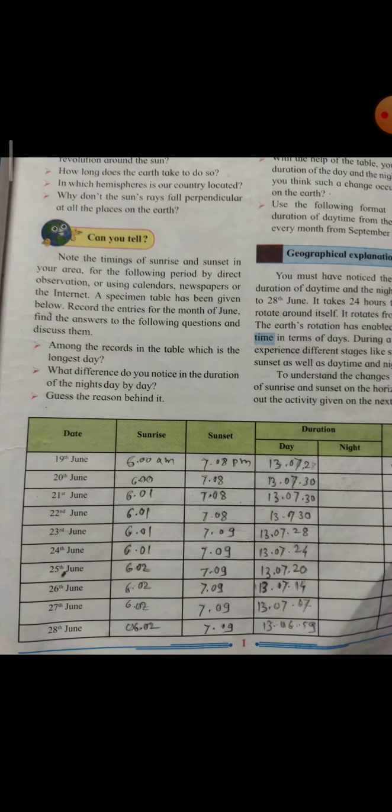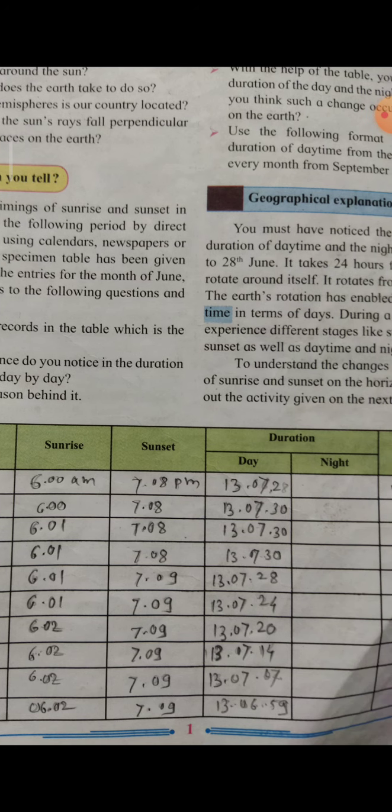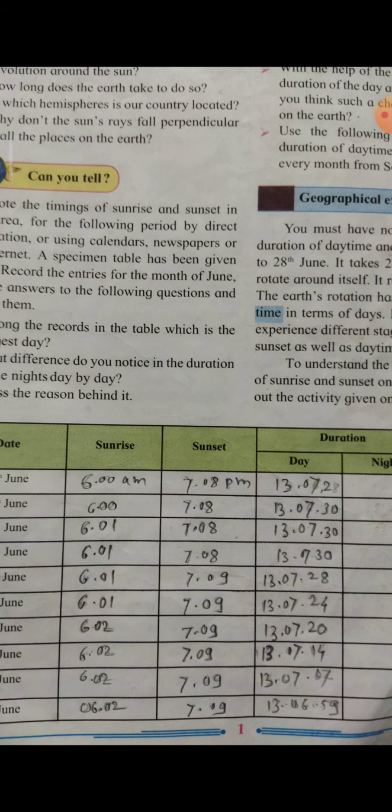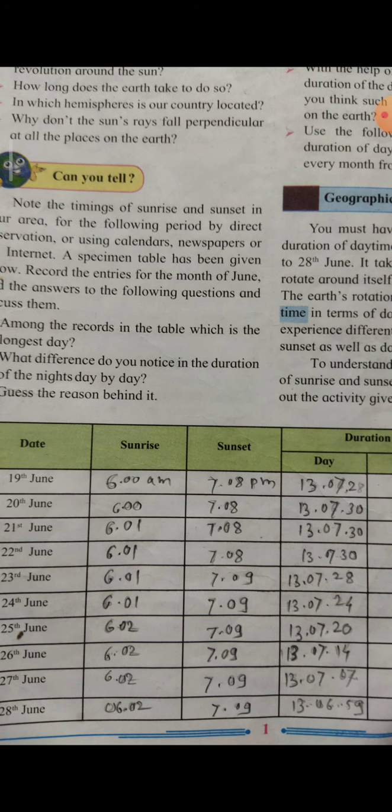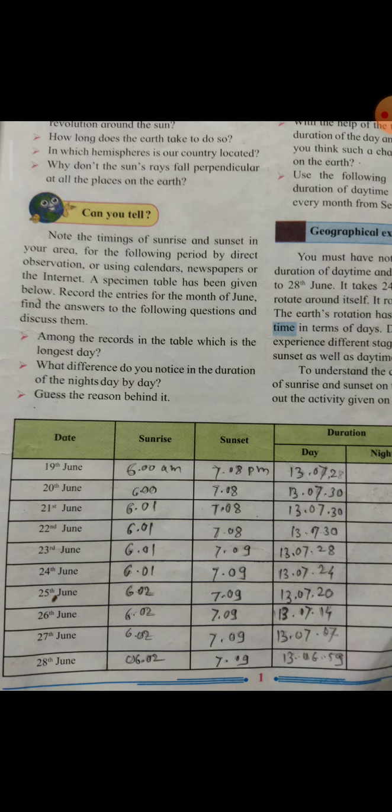See, this information I have got from the internet. Here date is given, sunrise time, sunset time, and the duration. In duration, daytime and night time is there. I have only written the daytime here, so we are going to discuss that. See students, you were told to write the sunrise time, sunset time, daytime, night time from the 19th June to 28th June.